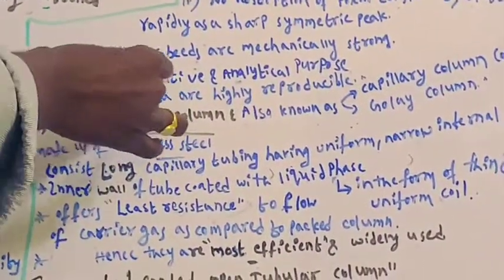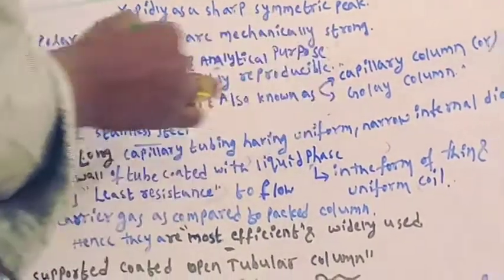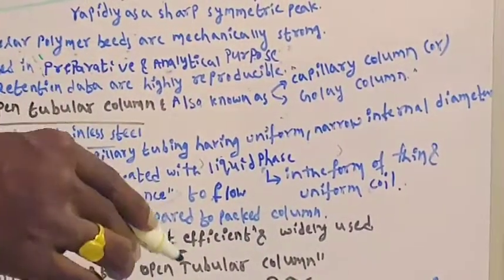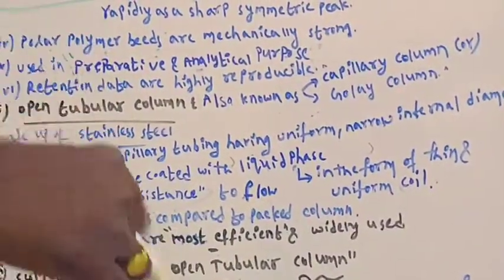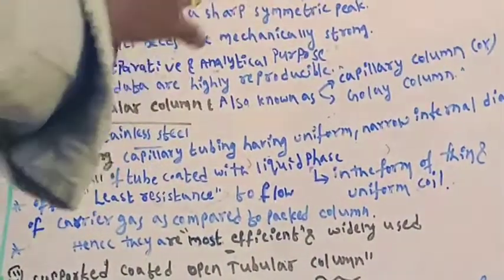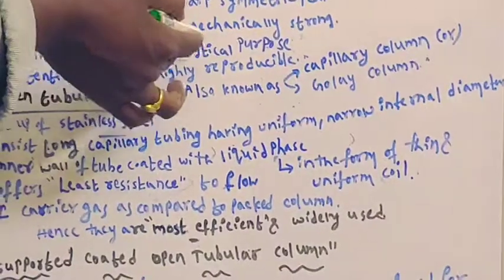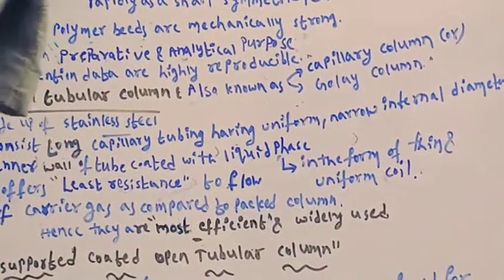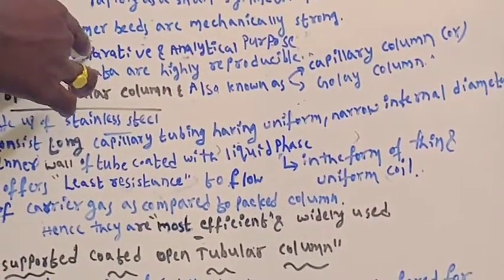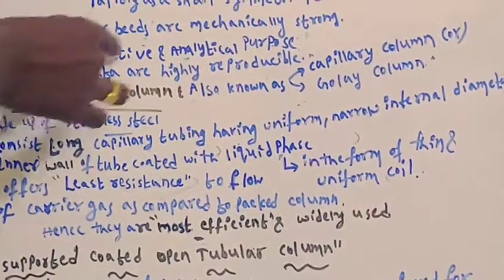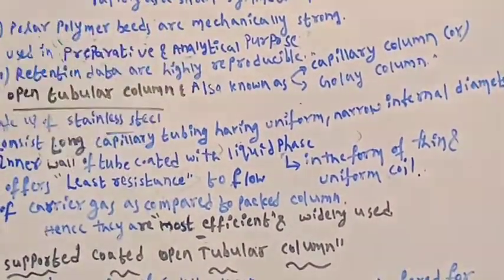These are used for preparative as well as analytical purposes. This is the most important thing. These packed columns can be used for both purposes. Whenever we are analyzing a small amount of sample, it can be used as analytical. Whenever we are loading and analyzing a high amount of sample, it acts as preparative. It is useful for both preparative and analytical purposes.